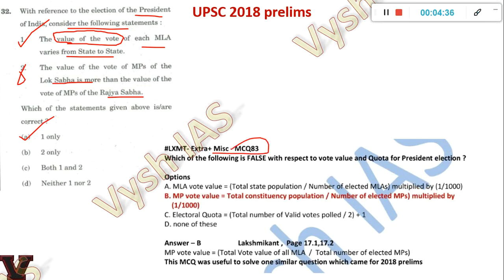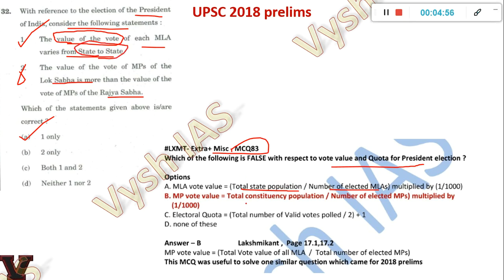We had MCQ number 83 in one of the tests. Which of the following is false with respect to the vote value and quota for president election, this is what they have asked. First one, MLA vote value is equal to total state population divided by the number of elected MLAs. So here state population is an important factor, and obviously it will vary from state to state. We have taught you that, and that is correct.